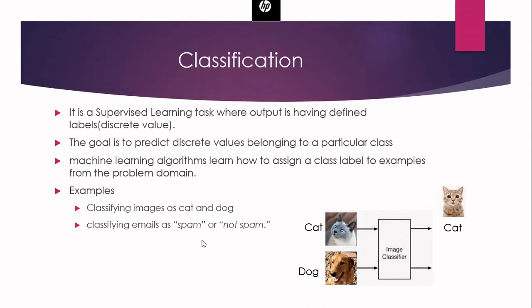And the example I have shown here is classifying the images as cat and dog. And we can even have email classification as spam and not spam. That also comes under classification. Because here in spam and not spam, if you see your output, there are only 2 labels. One is the spam label, another is the not spam label. When we have defined labels, then we will say that it is a classification problem.